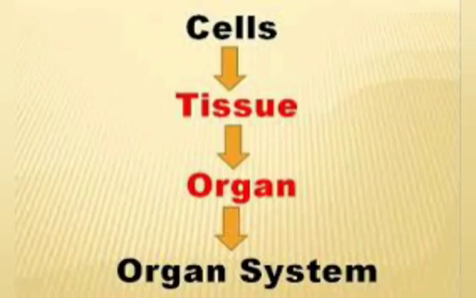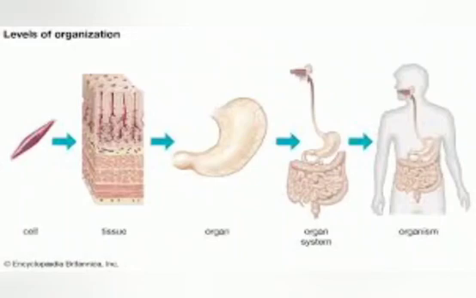An organ system is made up of many organs that work together to help the body do a certain job. As you know, there are many organ systems like the digestive system, respiratory system, circulatory system, excretory system, etc. The digestive system helps us to digest food. The respiratory system helps us to breathe. The excretory system helps us to get rid of the waste from our body. Similarly, each organ system helps the body in performing a certain job.